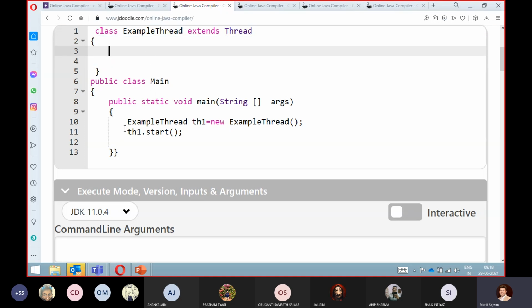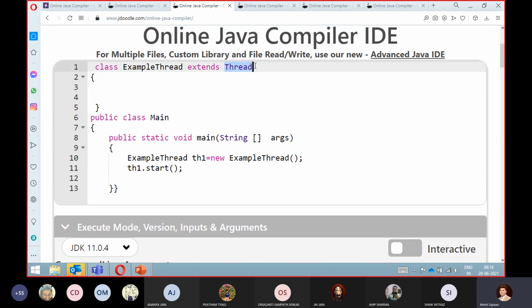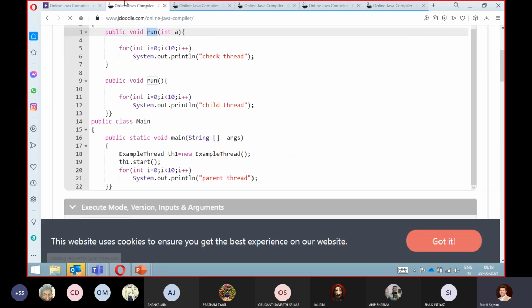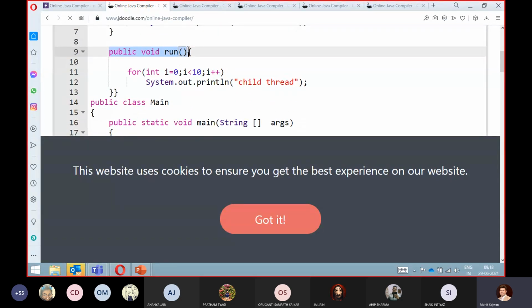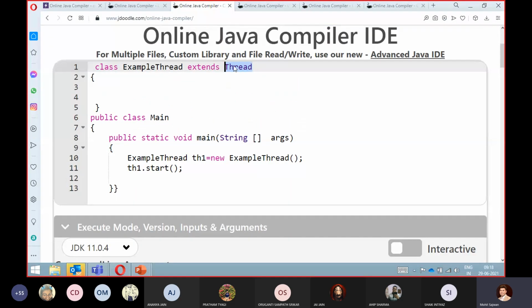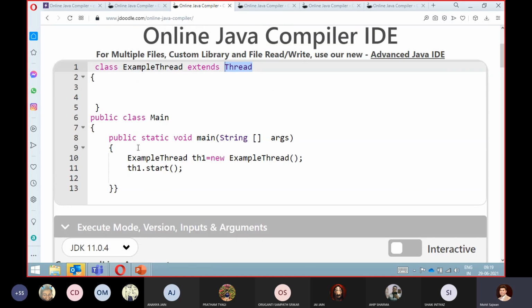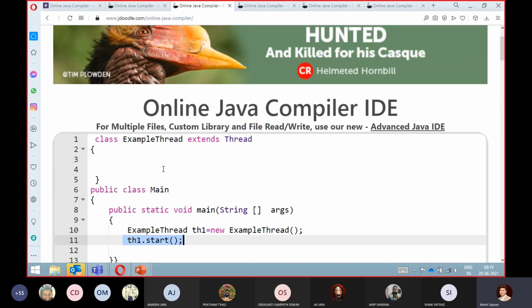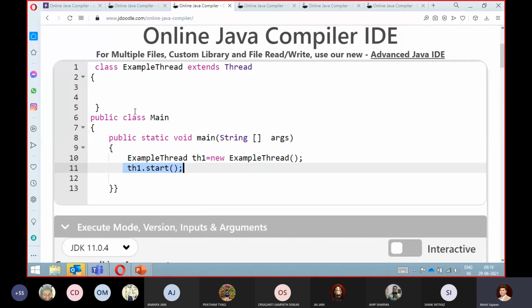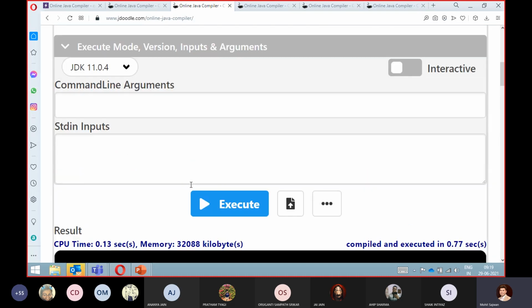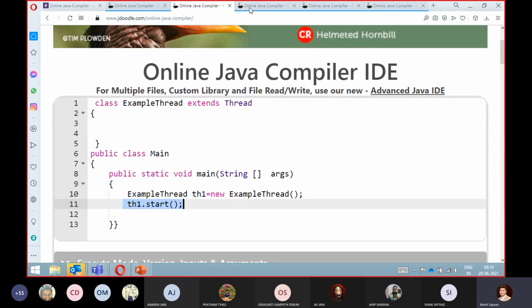Why? Because what I have told you is that in our Thread class we already have this method, the public void run method. But remember that in our Thread class, that particular method contains no body. It is not an abstract method, but still it does not contain any implementation body. So if I execute this code, you can see here that I am getting a blank screen. I have executed this thread, and both these threads are executing, but we don't have anything to display. That is why we are not getting anything. So don't say that we will get an error over there.